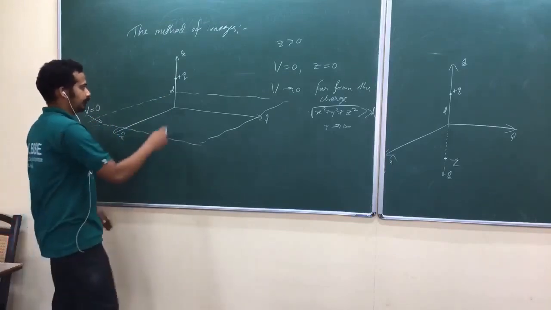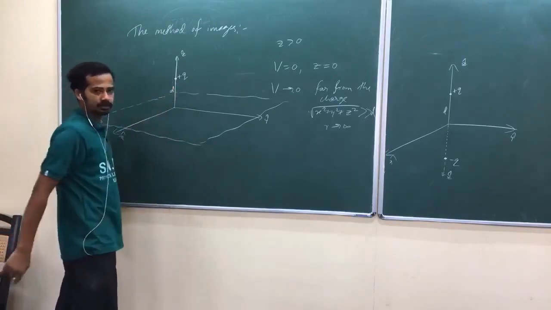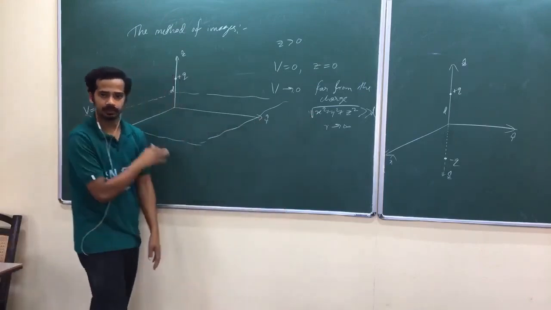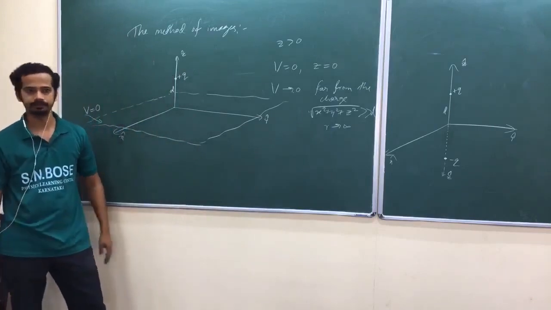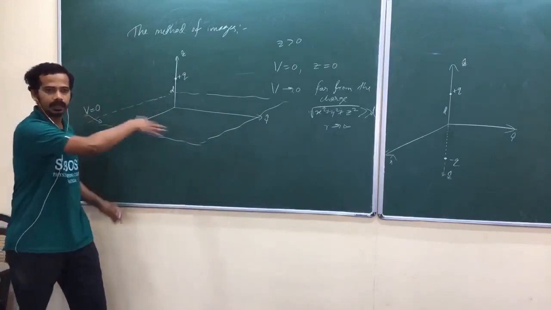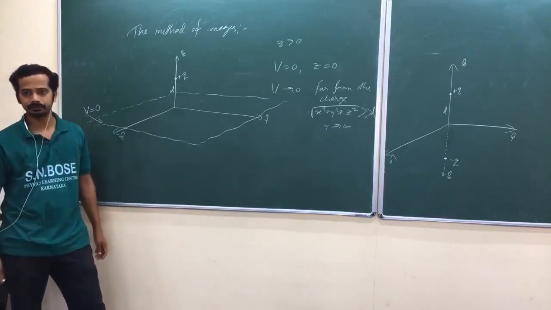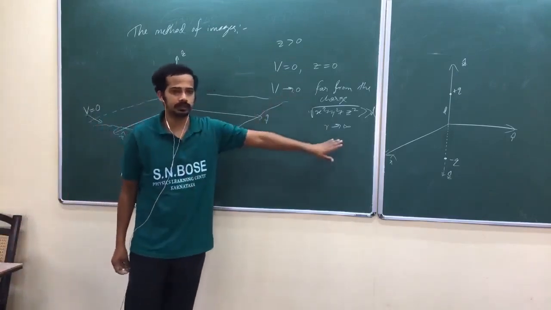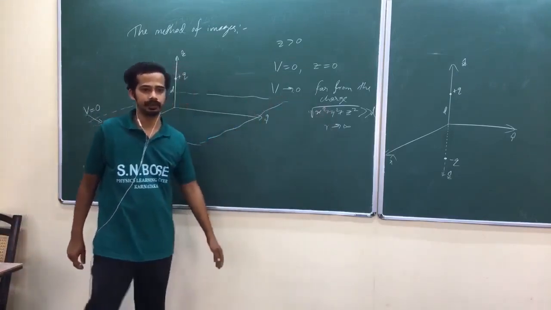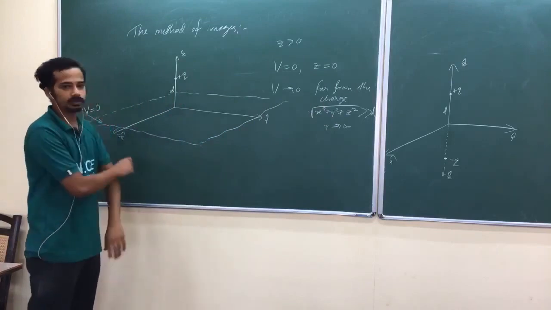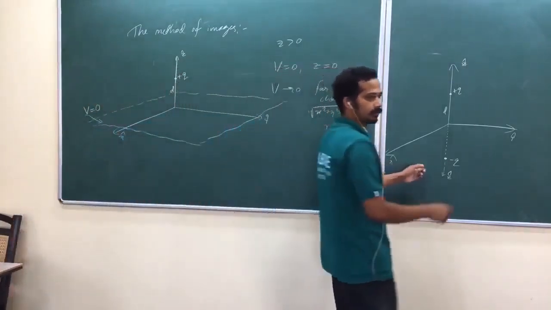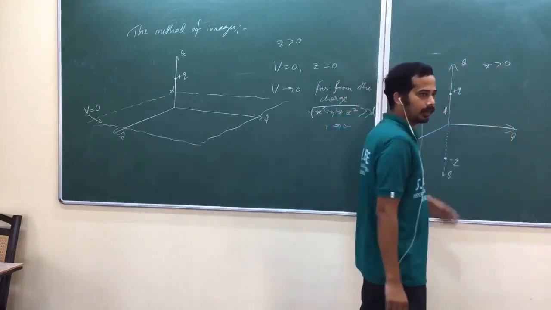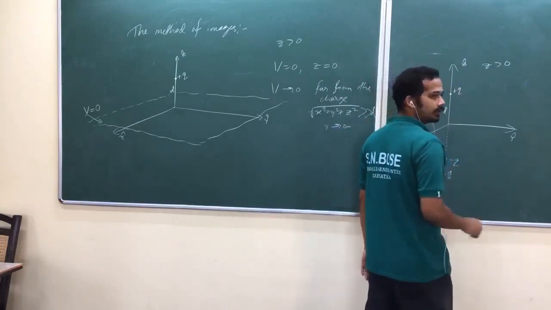Remember, even though the induction happens on the surface, that induced charge should decrease when you go to infinity, even on the plane. No need to worry. It's not an infinite charge distribution, it will never happen. It's a finite charge distribution. So when r tends to infinity, you are escaping from the charge distribution, and it is 0. The same thing will happen here also. So just concentrate above the plane, because our interest is to find the potential above the plane.